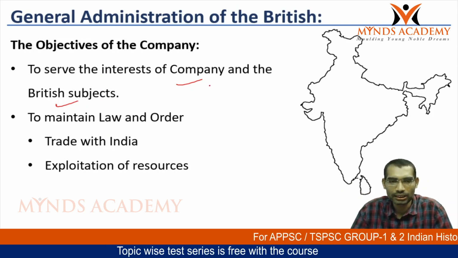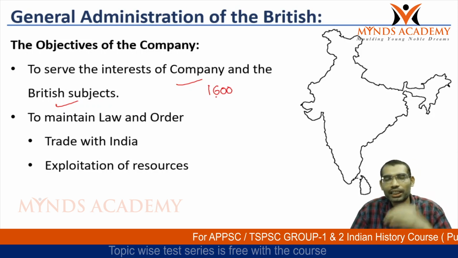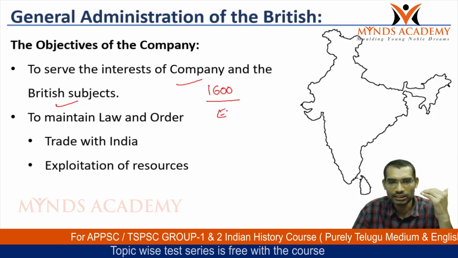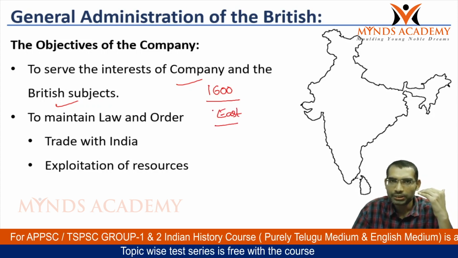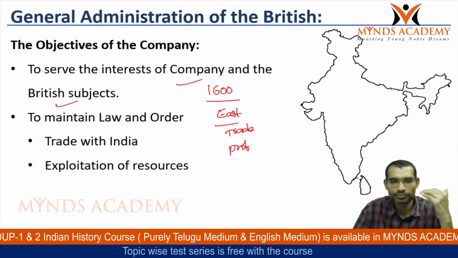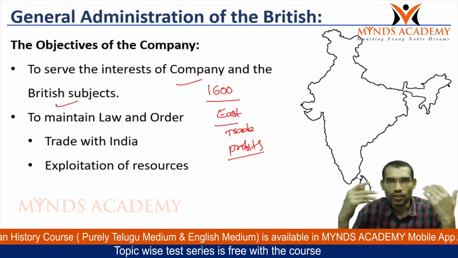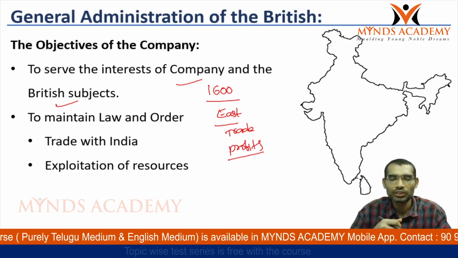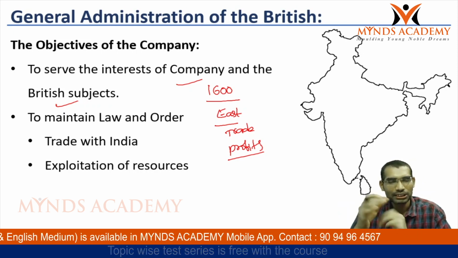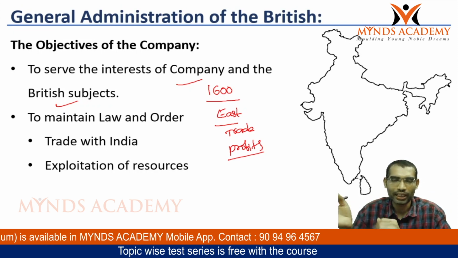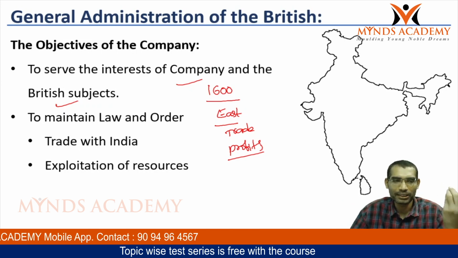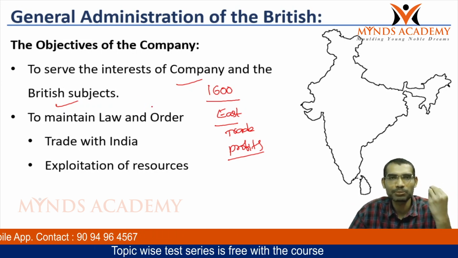East India Company was created in 1600. Queen Elizabeth I had given the permission to trade with the East. Now the main objective of the company is to trade and gain profits. Now fortunately they got the political setup also into their hands in case of India. Whatever the administrative policies they have taken in due course of time, all these administrative decisions were guided by the principle of maximizing the company's profits.